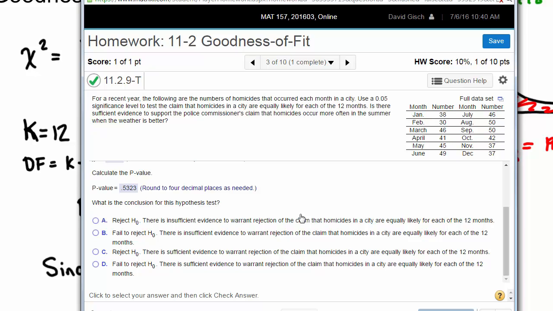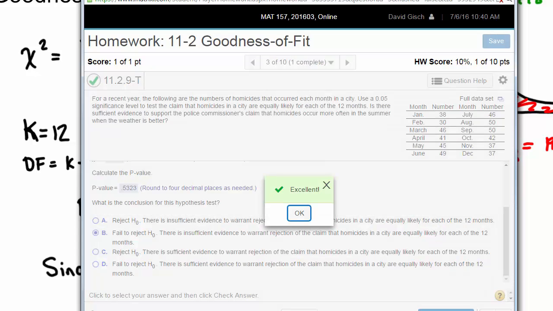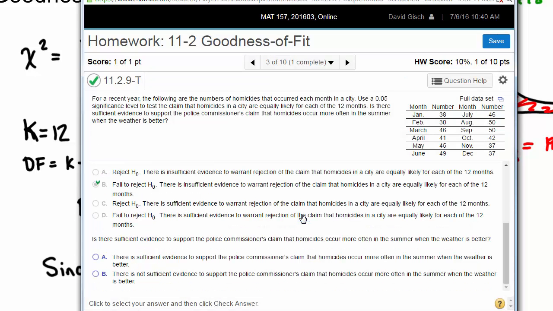And so we're going to be either B or D. There is insufficient evidence to warrant rejection of the claim that they're equal, which is the null, correct. And last but not least, is there sufficient evidence to support the police commissioner's claim that homicides occur more often? No, we can't support that because we said they're all equally likely, so there's not sufficient evidence to support that claim.